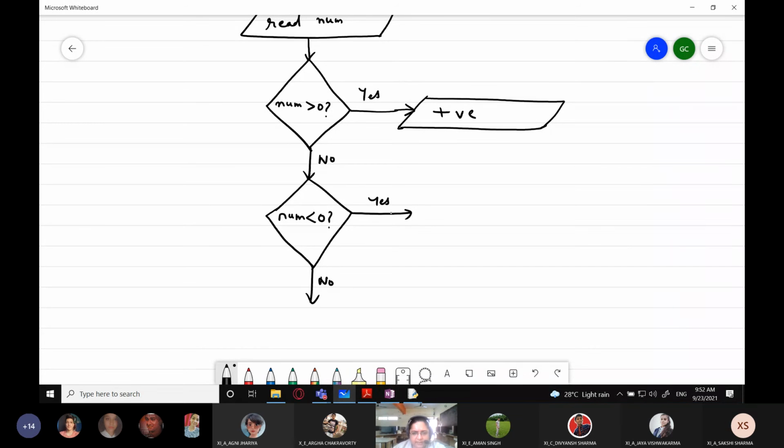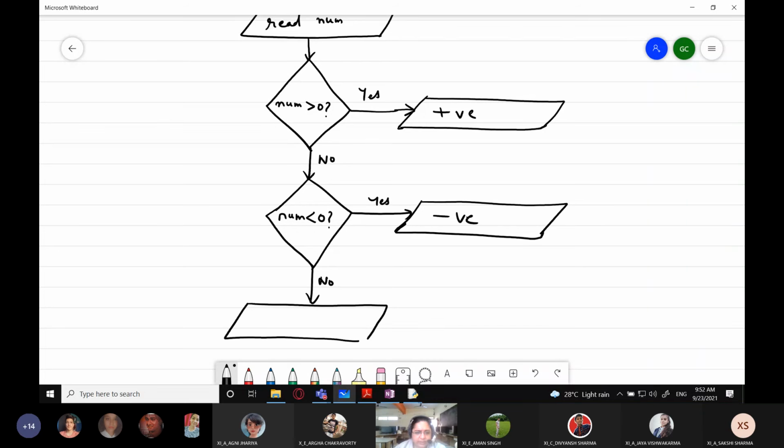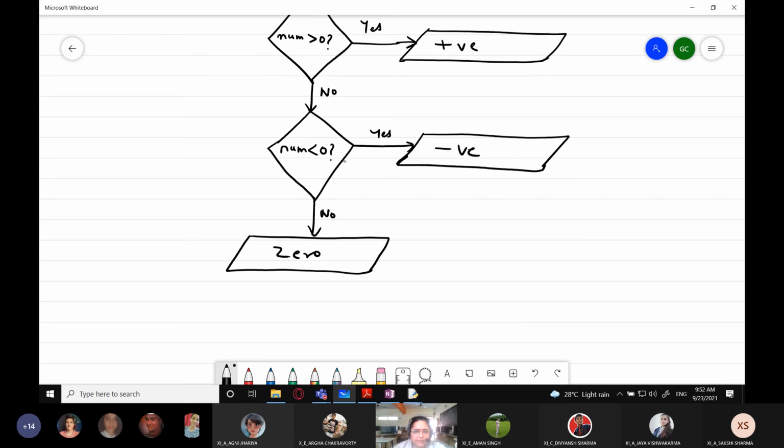So if it is yes, that is if number is less than 0, then I will be printing what? Number is negative. Understood? And if it is no, then I will simply be printing that there is no need to check anything else now. Why? Because if the number is not greater than 0, not less than 0, obviously it will be 0 only. So you can see two decision boxes in this, and this forms a cascading if else ladder. Now once it is printed, it is 0, end.